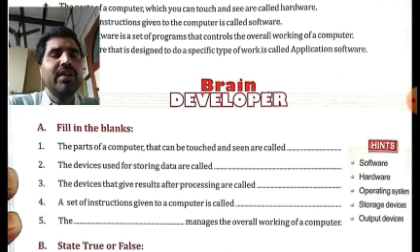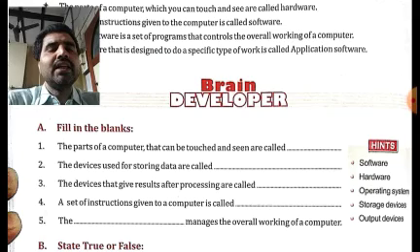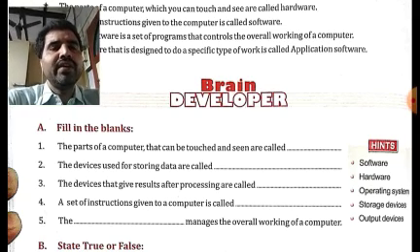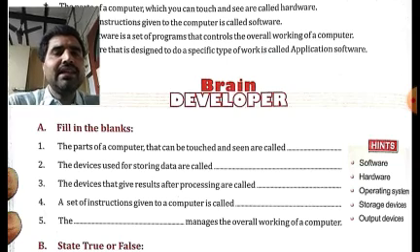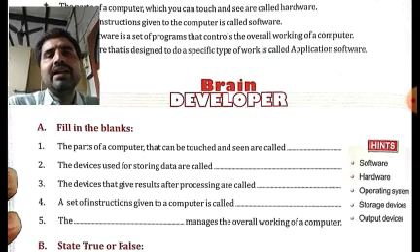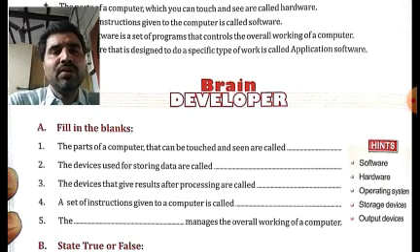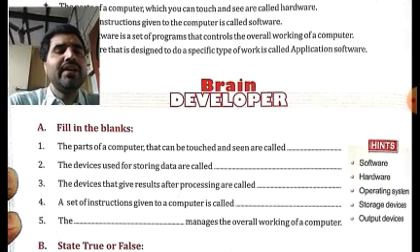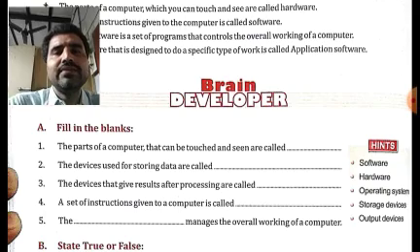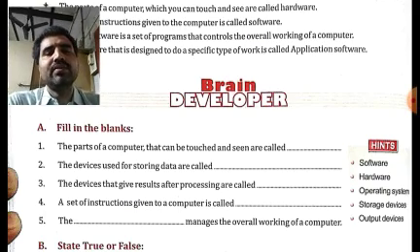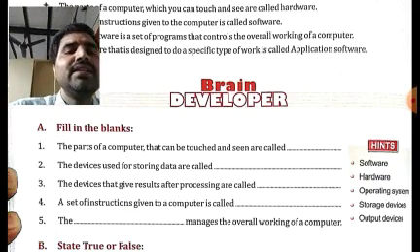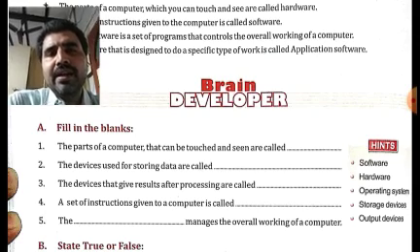The dash manages the overall working of a computer. What manages the overall working of a computer? All of us know that the operating system is the type of system software that manages the overall working of a computer. The correct answer is the operating system. Again, this will be asked in the form of an MCQ. The options given to you could be operating system, hardware, or storage device. There will be three options, and you have to choose the correct option, which is operating system.